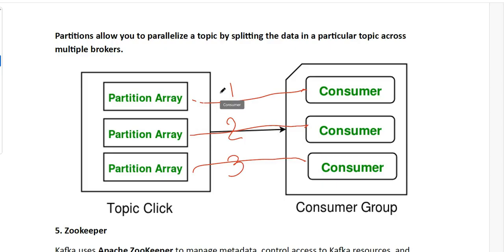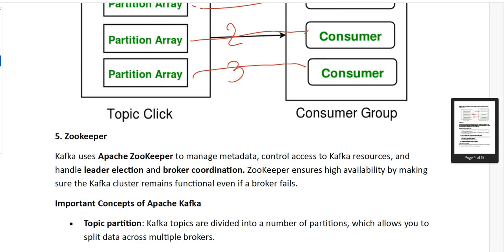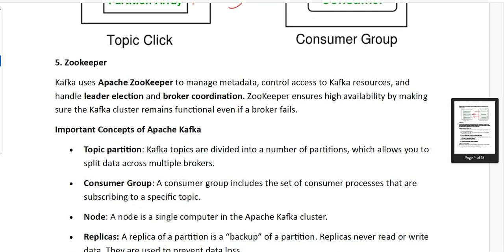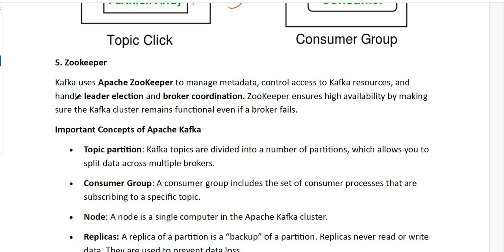Next, the term we need to discuss is ZooKeeper. What is ZooKeeper actually? Kafka normally uses Apache ZooKeeper. It is a master, we can say, that manages the metadata, controls access to Kafka resources, and handles leader election and broker coordination. ZooKeeper has many more responsibilities here.